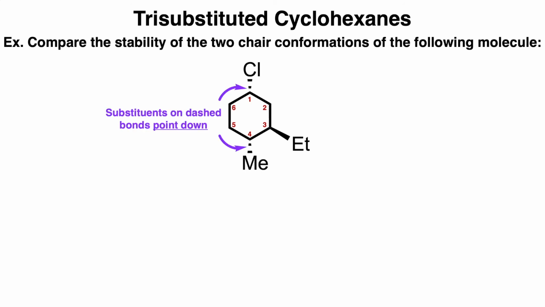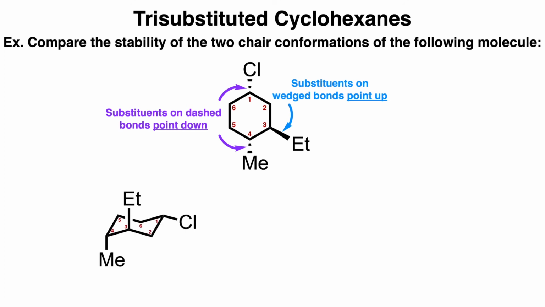Now let's look at a trisubstituted cyclohexane. Substituents on dashed bonds will always point down, and substituents on wedged bonds will point up. So let's number the cyclohexane in the original molecule first. Next, let's draw the skeleton of the first chair conformation. The chloro group is on C1 and is pointing downwards, which means it will also be on an equatorial bond. The ethyl group on C3 is pointing up, which means it'll be on an axial bond. And the methyl group on C4 is pointing down, which means it'll also be on an axial bond.